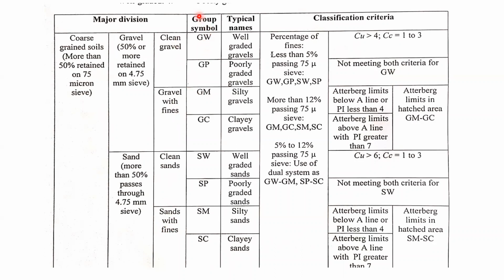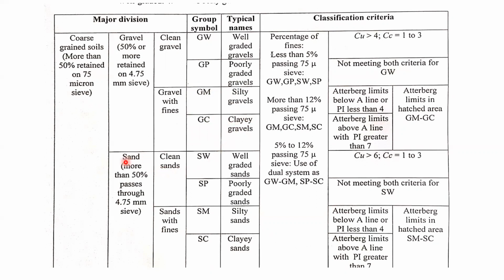So further, which group symbol can we use? Clean gravel. So two categories are there: well graded gravels and poorly graded gravels. Similarly, gravel with fines. If the gravel has fines, finer particles, we can say silty gravels. M we can denote for the silt. So GM is the silty gravels and GC is the clay gravels.